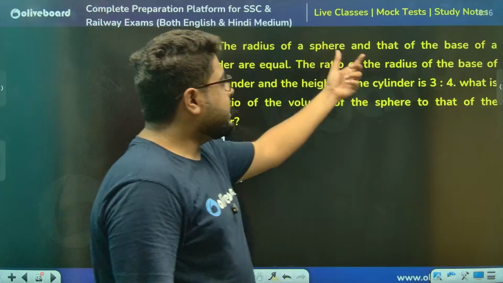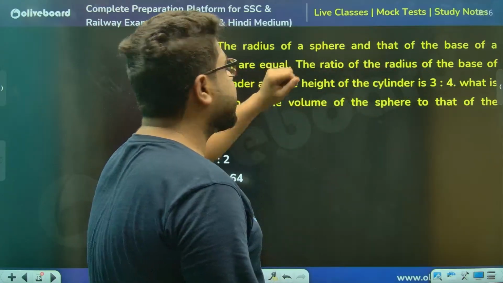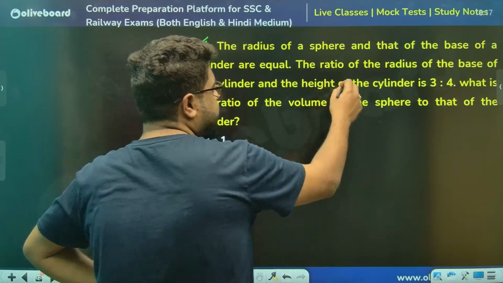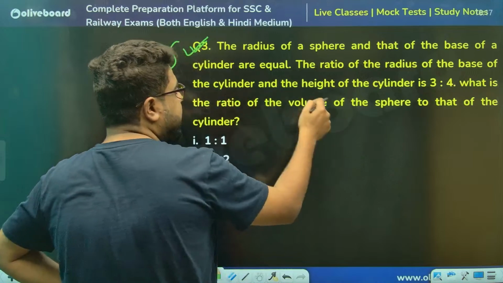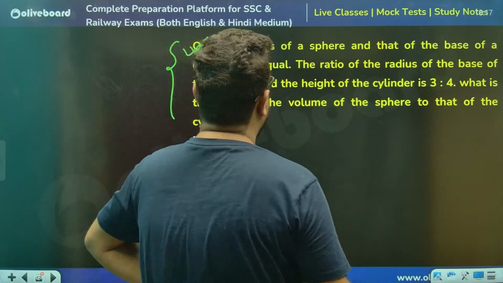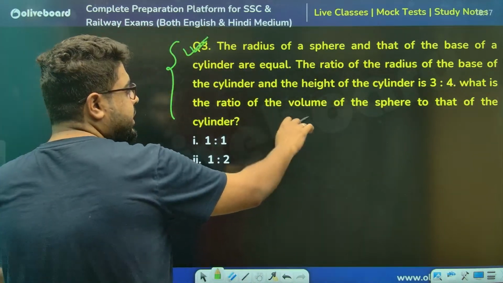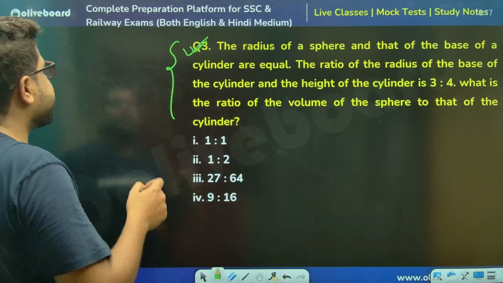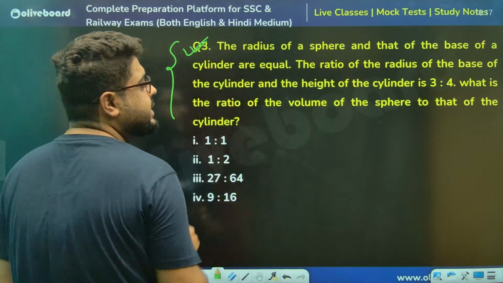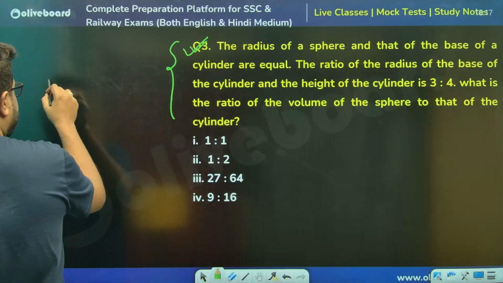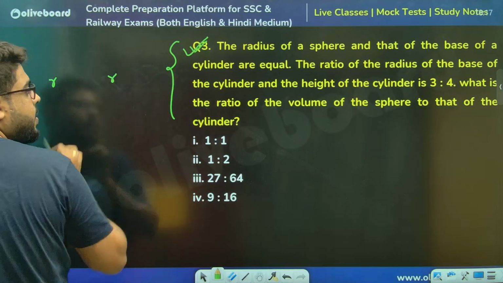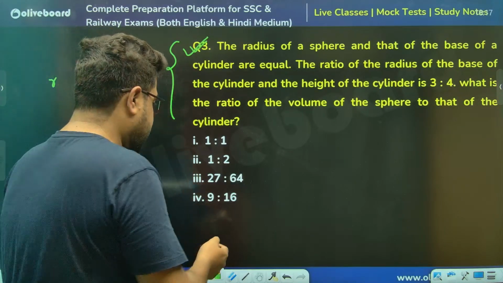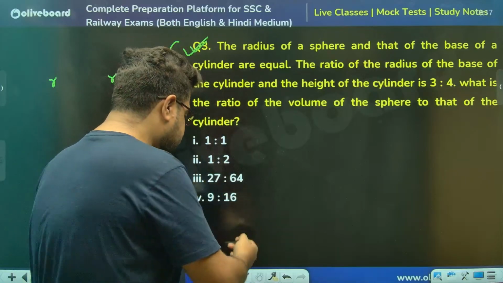Radius of a sphere and that of the base of a cylinder are equal. The ratio of the radius of the base of the cylinder and the height of the cylinder is given. What is the ratio of the volume of the sphere to that of the cylinder? So the radius of the sphere and the base of the cylinder is equal, so both are R, let's say.